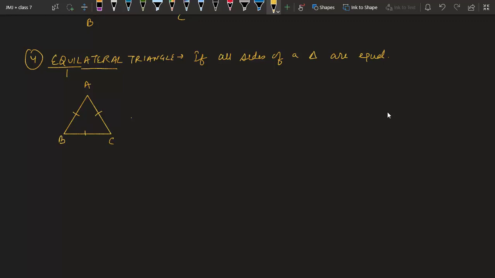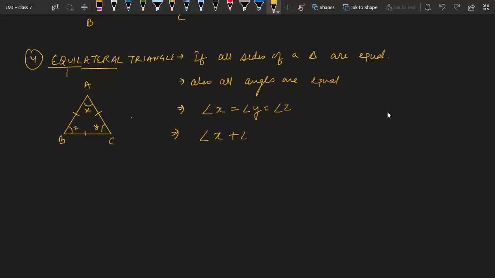Now let me write. Okay, so the further properties. Suppose I call this angle x, this angle y, and this angle z. In the case of an equilateral triangle, as all sides are equal, so are the angles also. So we can say also all angles are equal. That means angle x is equal to angle y equal to angle z. And you would be glad to know that the value of each angle is 60 degrees.